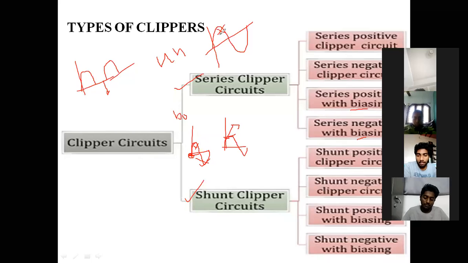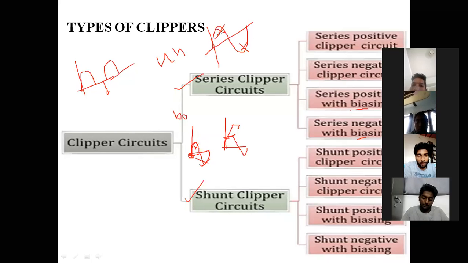If you want to cut the positive portion, then we are going to call it a positive clipper. If you want to cut the negative portion, then we are going to call it a negative clipper. Okay, I think you are clear with this point.